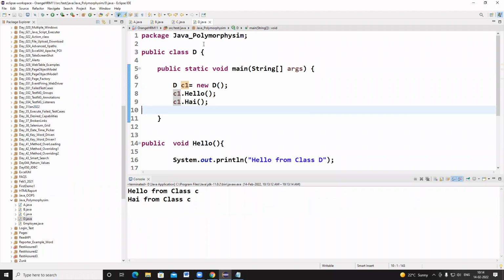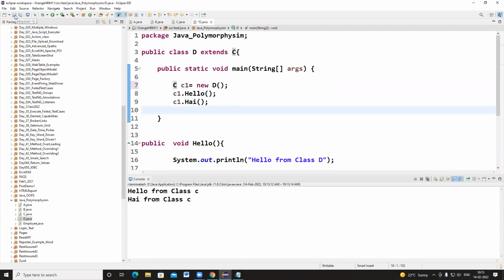Okay, now I am going to write extends C. I have written extends C. So now let me tell, C1 is equal to new D().